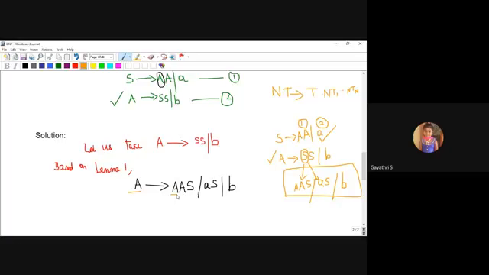In this production rule, left recursion happened because the production A starts with A again. So I will remove left recursion. How? Based on lemma 2.